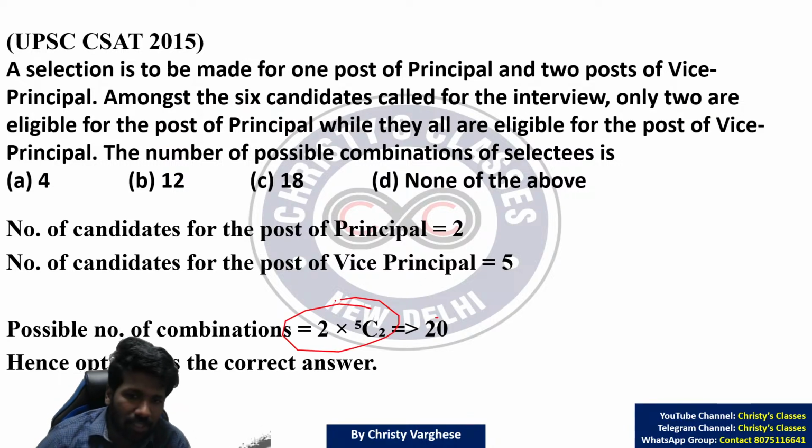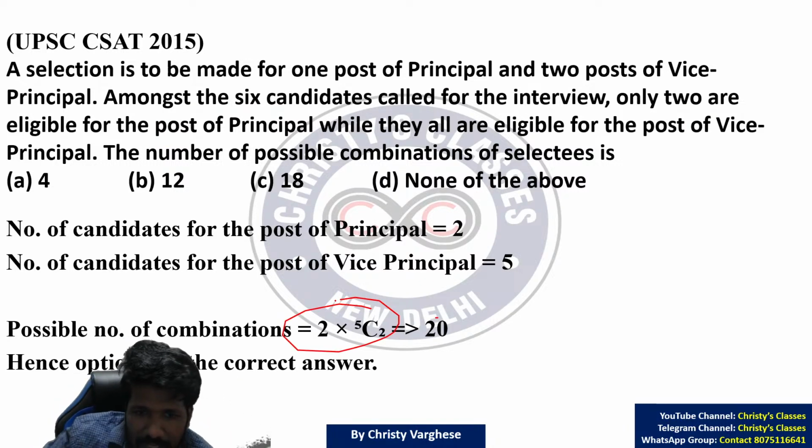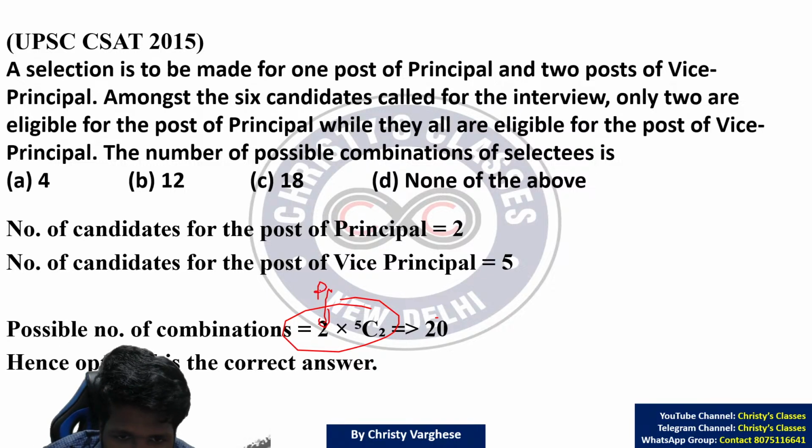More explanation is given here. Please respond. Is this clear? This too, the number of ways the principal can be selected. The question didn't say any of the 6 people can be principal. Only 2 are eligible for the principal.